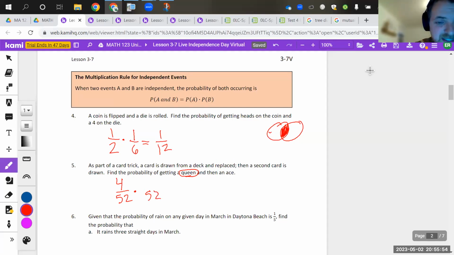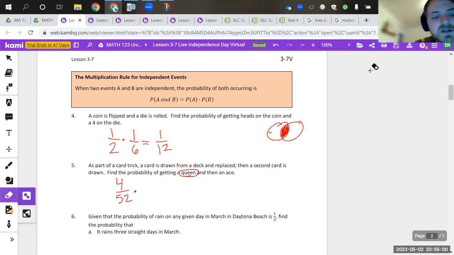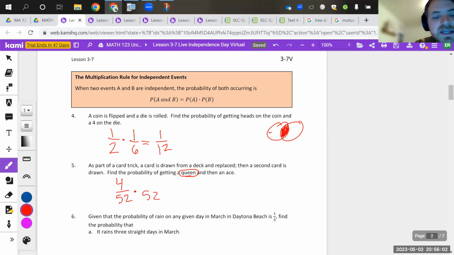If it wasn't replaced, I would have to have 51 down there. But then it wouldn't even be independent anymore. So 52 again, and there's 4 separate aces. If I reduce both of those they become 1 out of 13. And 1 out of 13 times 1 out of 13 is 1 over 169.